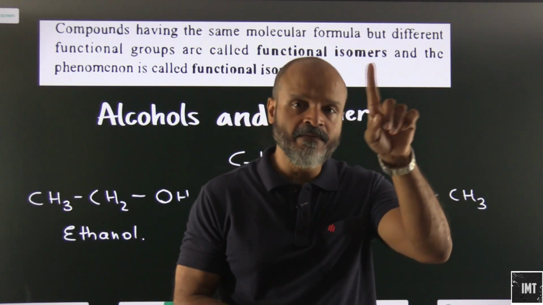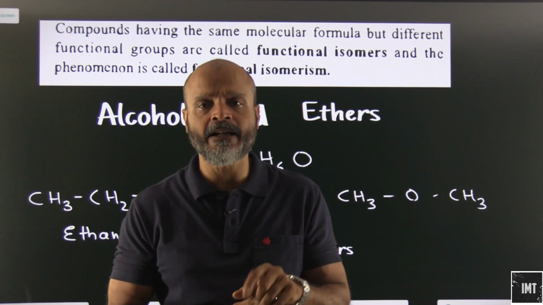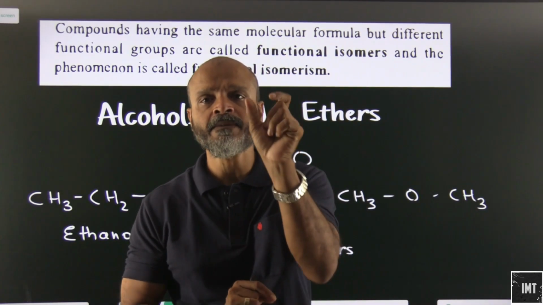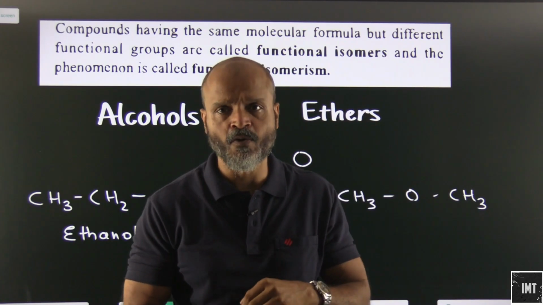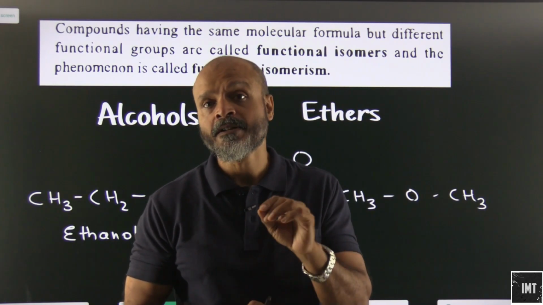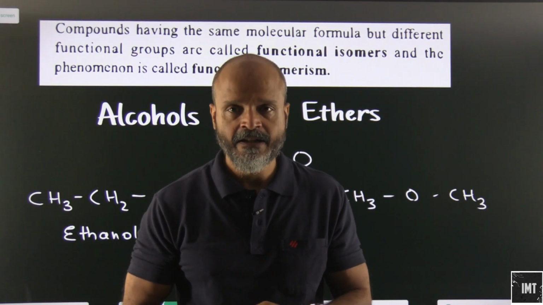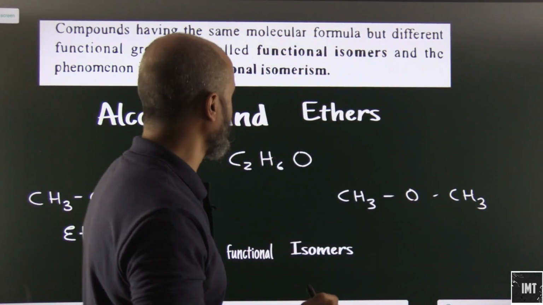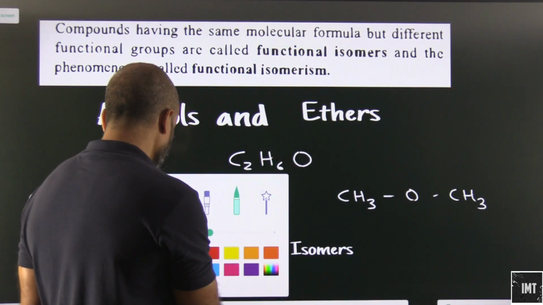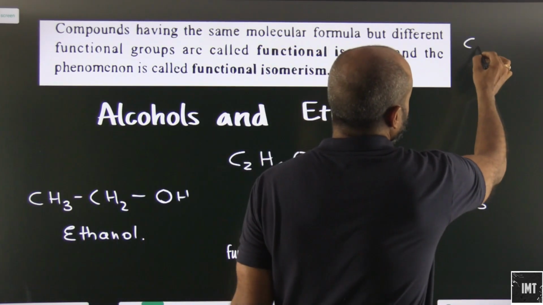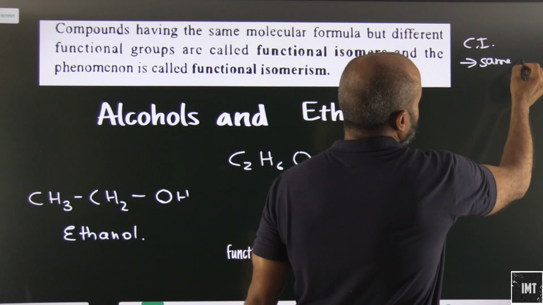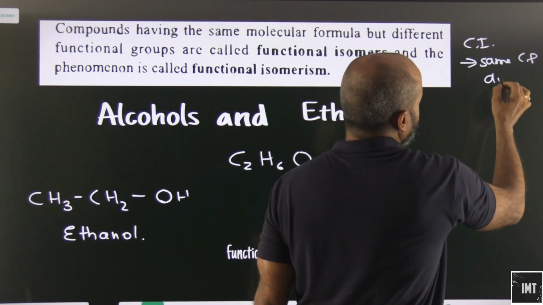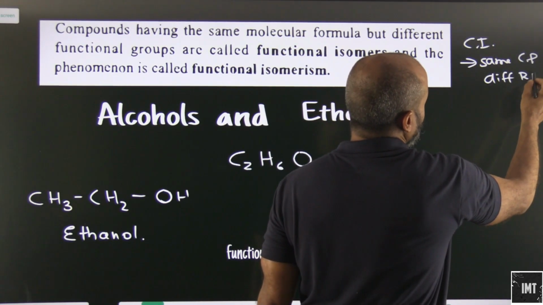In chain isomerism we will just have a different arrangement of carbon atoms. In position isomerism we will have different positions of the double bond, triple bond or the functional group. But in functional isomers the functional group itself changes. A very unique point here is that in chain isomerism we will have the same chemical properties, different physical properties.